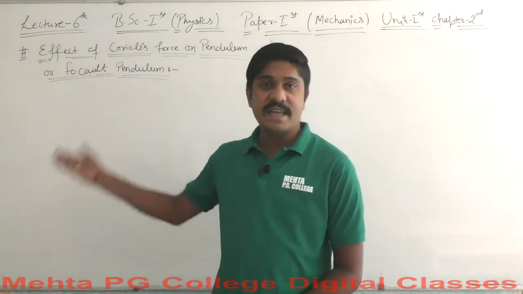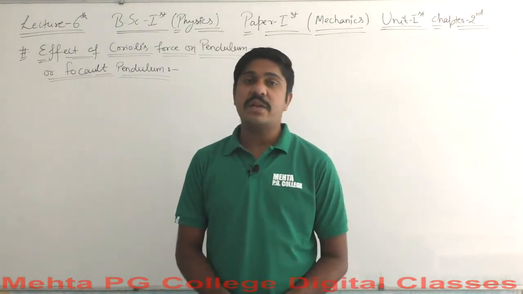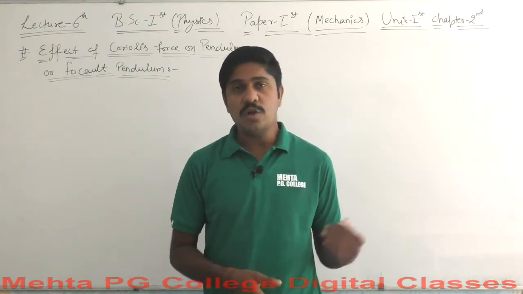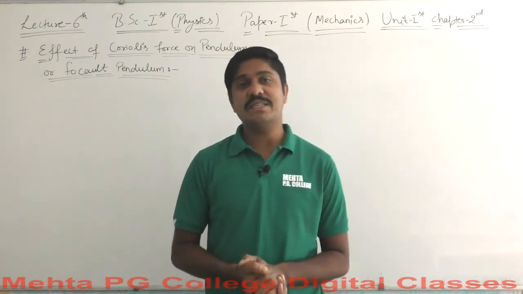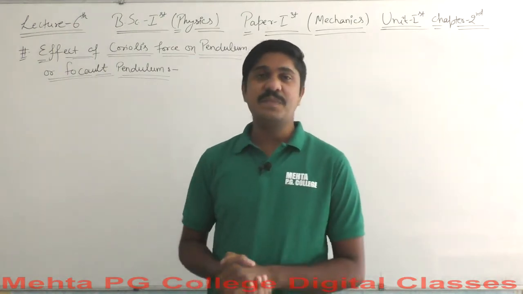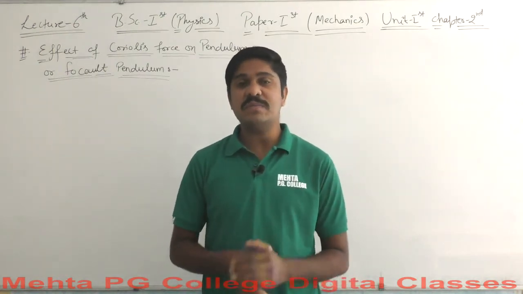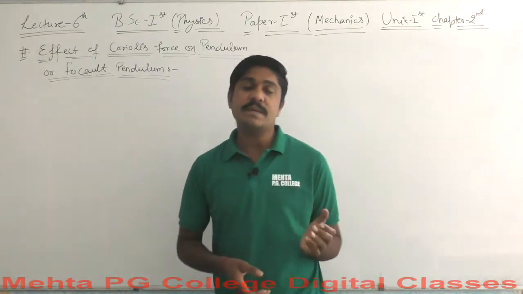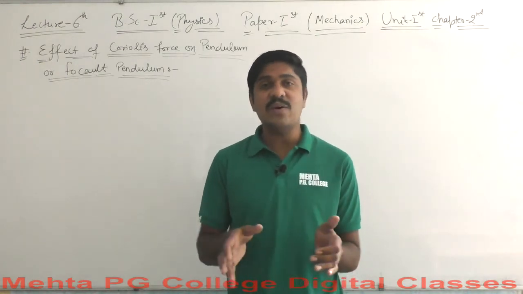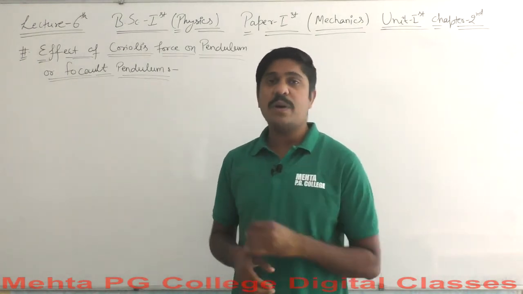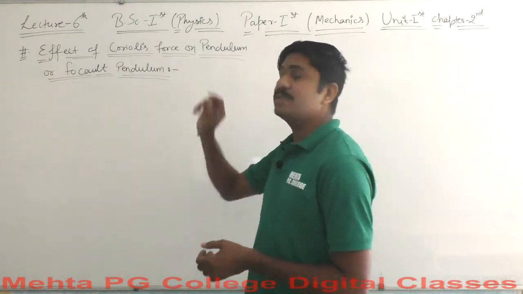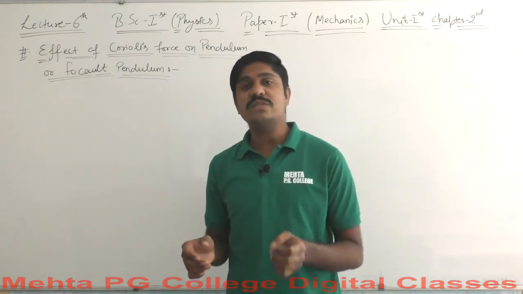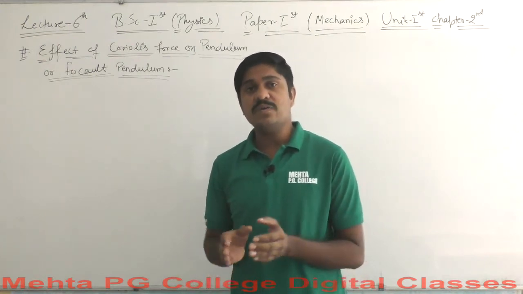Today this is the 6th lecture of our series recorded for BSc first year physics, paper first, mechanics. Although it is the same unit one, it is chapter 2 here. Well, today we will talk about some different concepts here. The concept of the Foucault pendulum, or in our series of Coriolis force, let's talk about the effect of Coriolis force on pendulums. So we will know how the Coriolis force affects the pendulums and how this all comes into action.